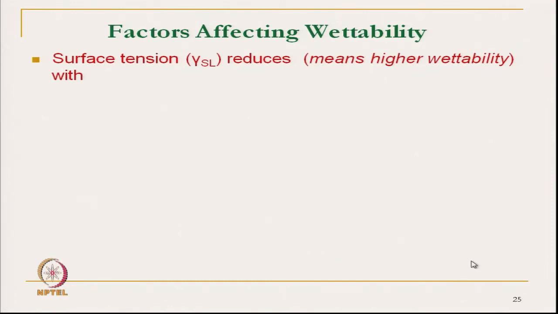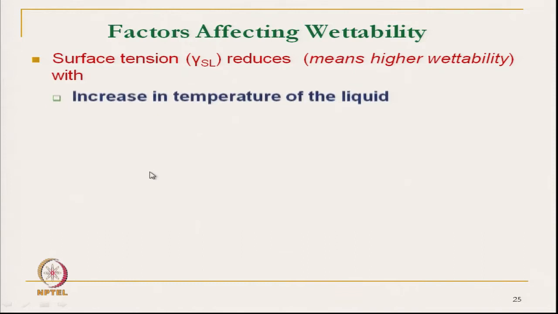So, what are the factors which affect the wettability? The surface tension, obviously; the surface tension reduces means higher wettability, and it reduces with increase in temperature. So, if we increase the temperature of the environment, the surface tension will reduce.